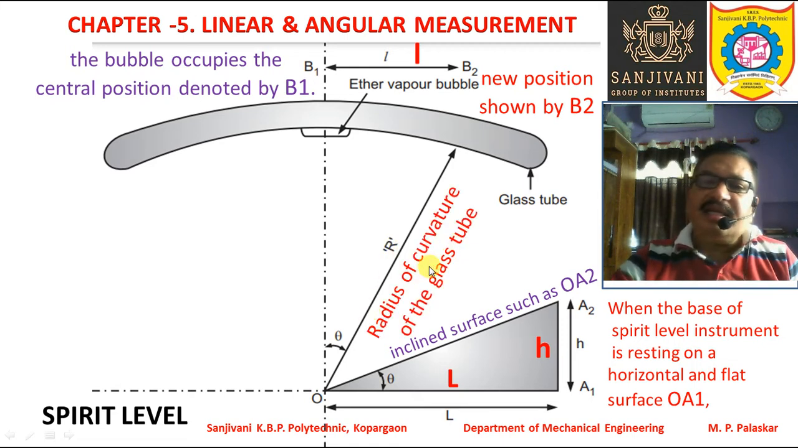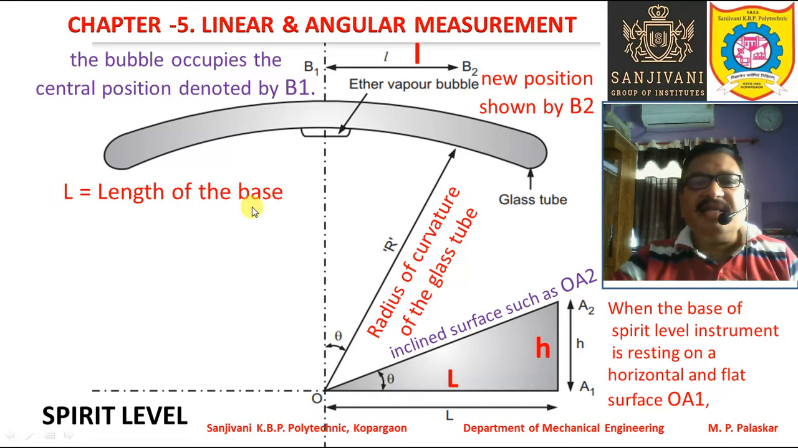Now R is the radius of curvature of the glass tube. We have seen that the glass tube is a convex one, and it has some radius of curvature, and R is nothing but the radius of curvature of this particular glass tube. Now if L is the length of the base, this L is shown as the length of the base.